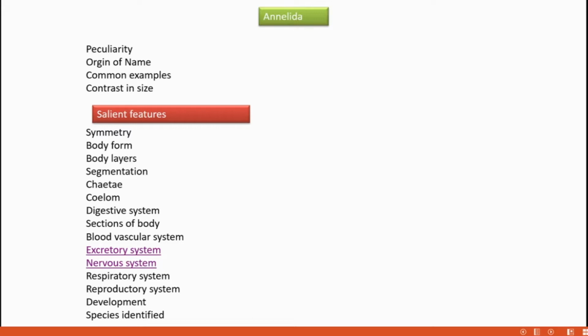So a little ring form, that is the origin of the term. From the Latin annulus it came, and it means a little ring. So a little ring-like constriction we can see in the body of annelids. Common examples are earthworm and leeches.